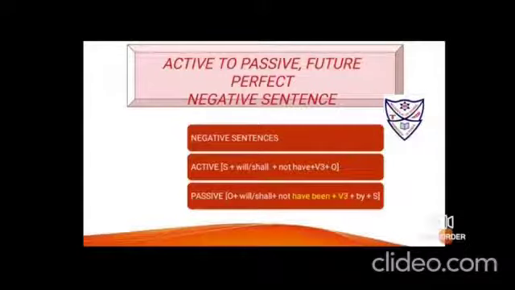Say for example, she will not have written a letter. So here you have to bring the object ahead. Use will and shall. Again after will and shall only you will bring down the negative word not. Then put have. Additional word BEE and been. It is the additional word that is used in all the three tenses, that is present perfect, past perfect and future perfect. Then verb will be in its third form. Then add by, fourth step, and then take the subject at the last.